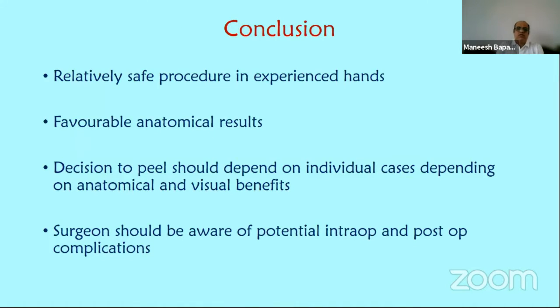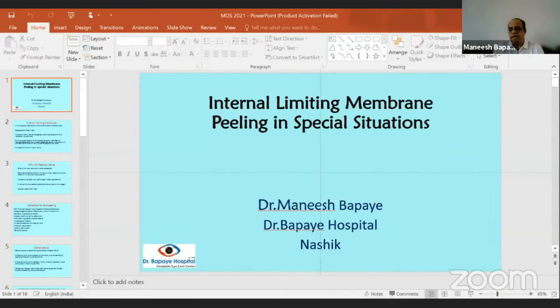To conclude, it's a relatively safe procedure in experienced hands for various indications. We have favorable anatomical results in the majority of the patients. However, the decision to peel should depend on the individual case, depending on anatomical and visual benefits, and intra-op and post-op complications have to be kept in mind. It's not necessary to remove ILM in each and every case. However, where it is required, it can be done. It should be done in a safe manner. Thank you for your kind attention.